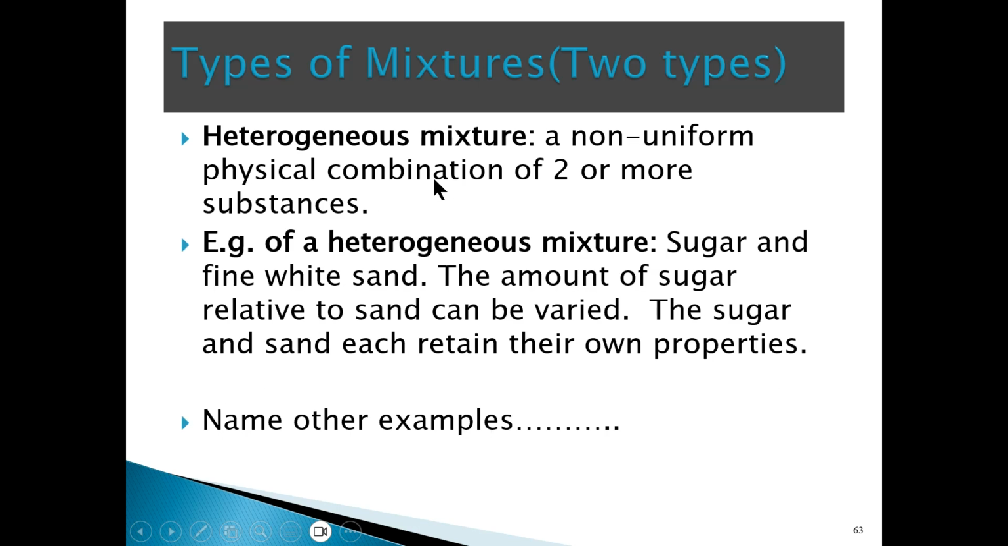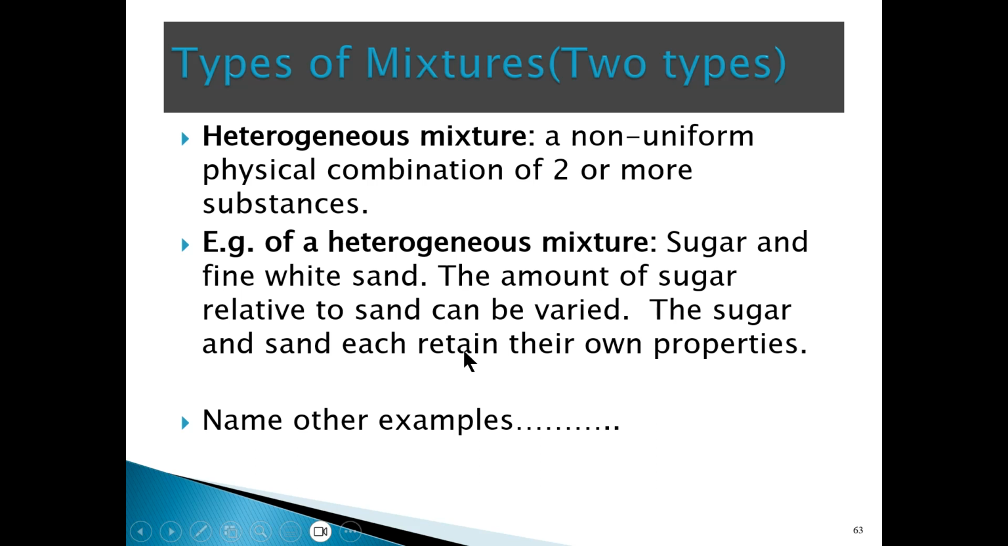Okay, so that's homogeneous mixture. Then heterogeneous mixtures are mixtures that are a non-uniform combination of two or more substances, right? So if you mix, for example, sugar and fine white sand, basically what you'll find is that it's not uniform, right? You can actually make a distinction between the sugar and the sand. Another example would be oil and water, right? If you add oil to water, immediately what's going to happen is that you're going to have a separation into two layers where the oil will be at the top and the water will be at the bottom, and there's a distinct boundary between the two, right? So those are just two of many examples that you can name of heterogeneous mixtures, right?